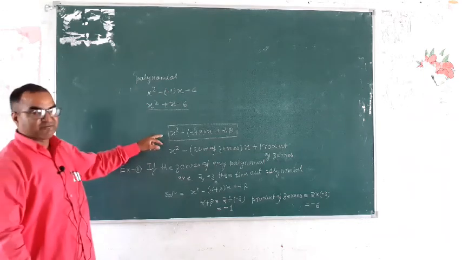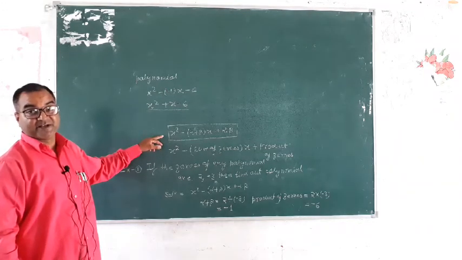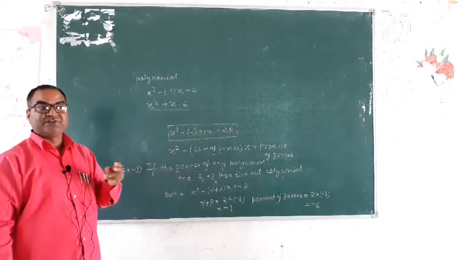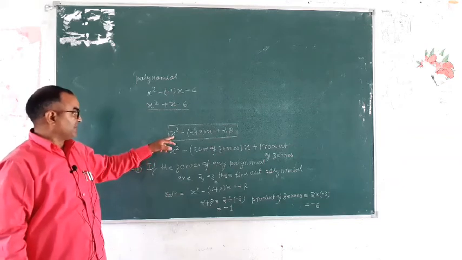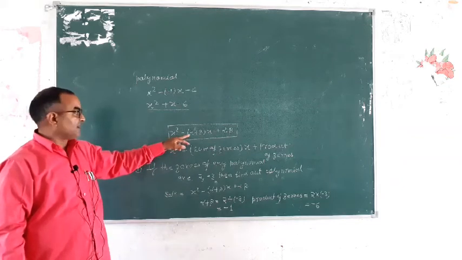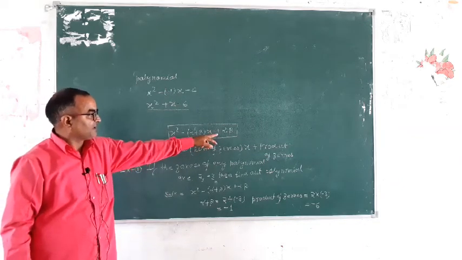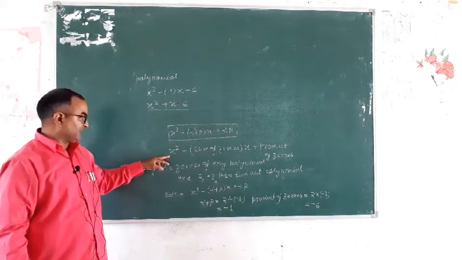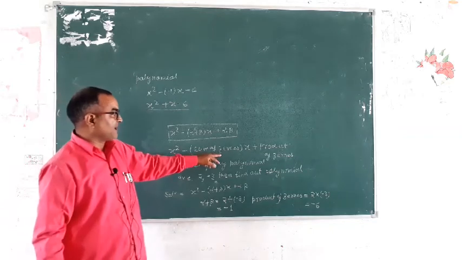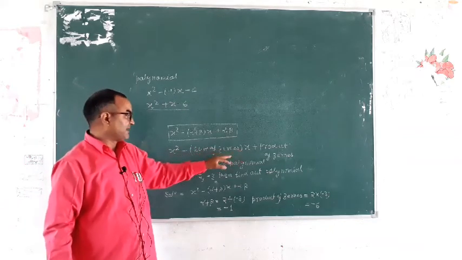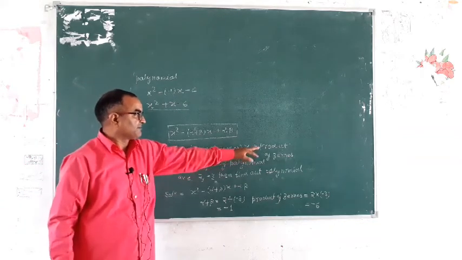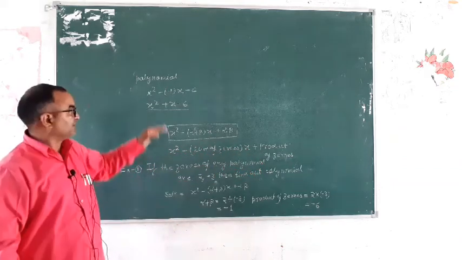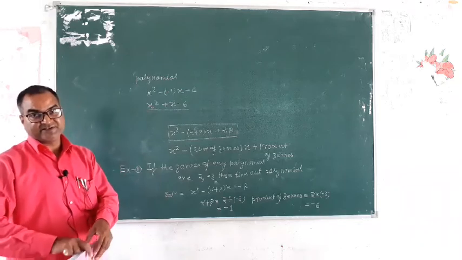So this is the formula to find the polynomial when zeros are given. The polynomial is x² − (α + β)x + αβ. It is clear? This is x² − (sum of zeros)x + product of zeros. It is clear to all of you? So this is the formula.